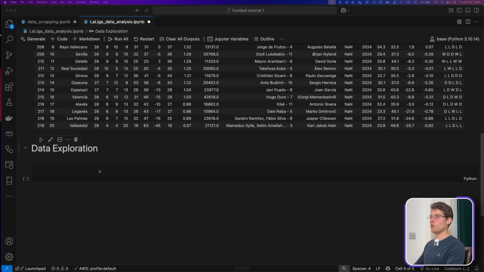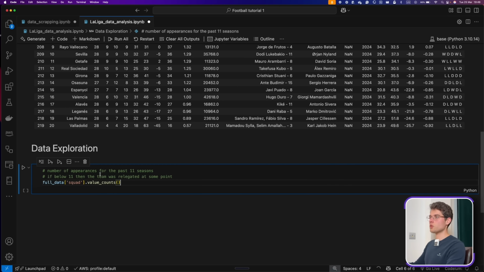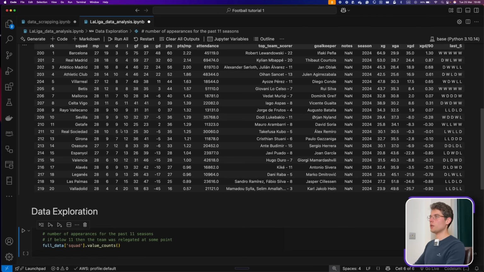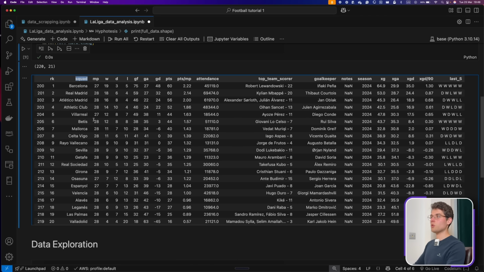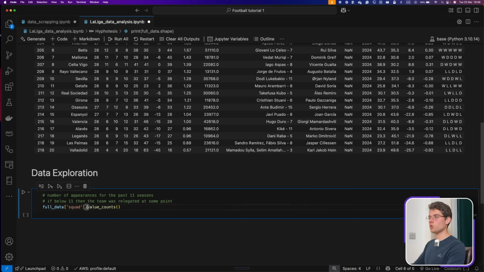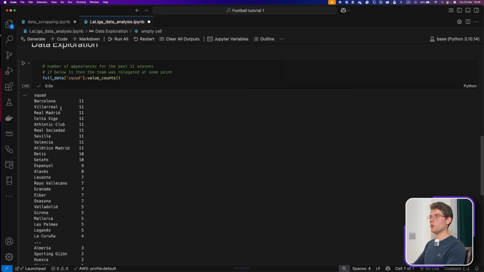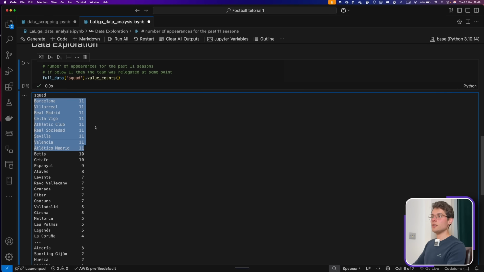First, if we want to just briefly look at the number of appearances of each team for the past 11 years, we can just do full data. We can look at the squad, and we just want to see the number of iterations within the whole data set. So we do .value_counts. So we can see here already clearly that there are these 8 teams that played the 11 seasons fully. And what it means is that they were not relegated within the past 11 years. And we have obviously Barcelona, Real Madrid, Villarreal, and other teams.